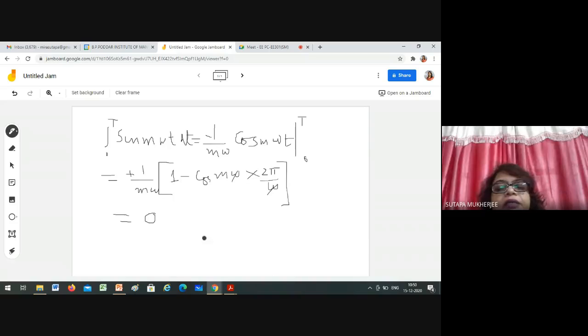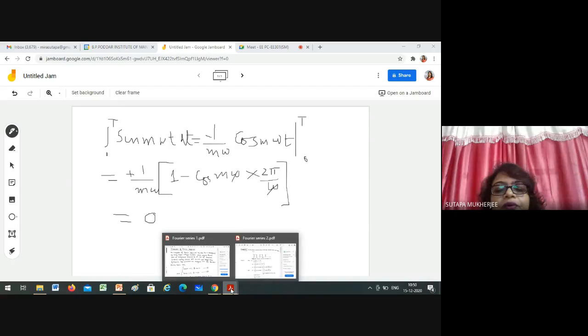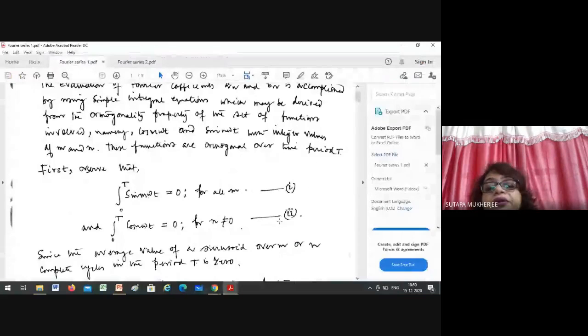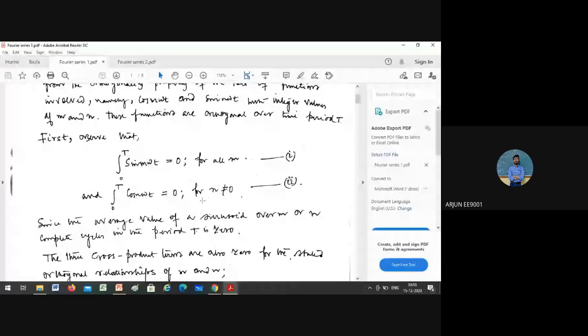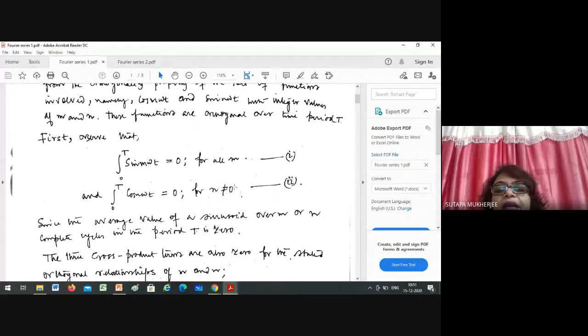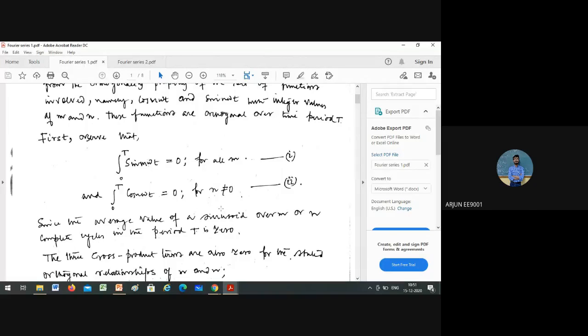And this way you are getting the integration of 0 to T sin m omega t dt equal to 0. That I have written over here, for all m, maybe odd or even, right? Yes, ma'am. Now again, the integral from 0 to capital T of cos n omega t equals 0. How can you get it? Cos means the integration will be sin n omega t by n omega. Arjun, repeat. Then sin n omega capital T minus sin 0 is 0.